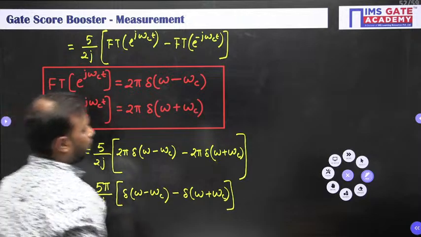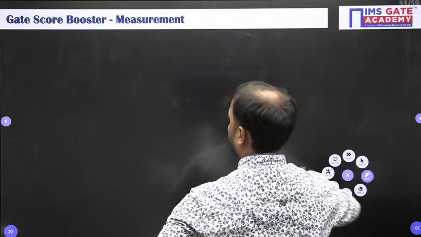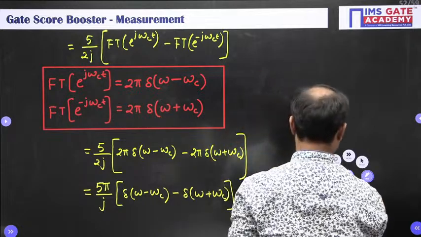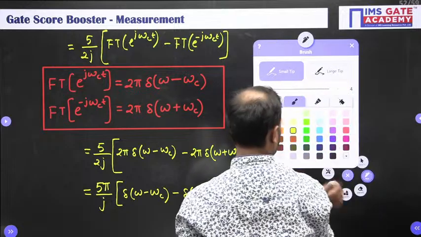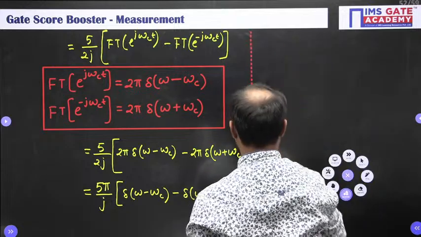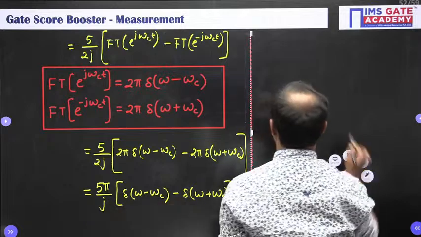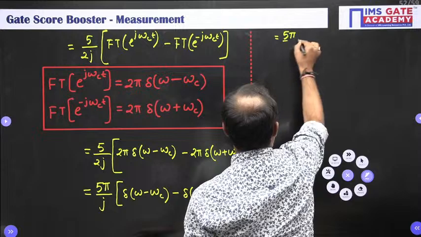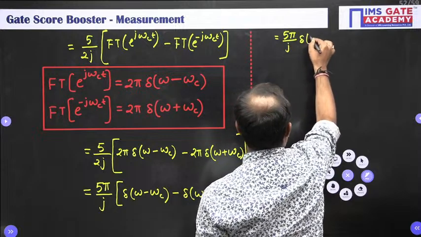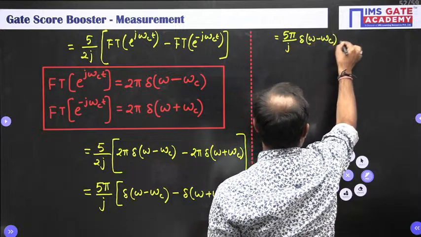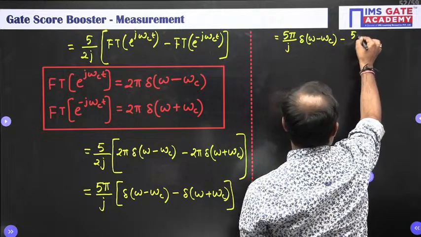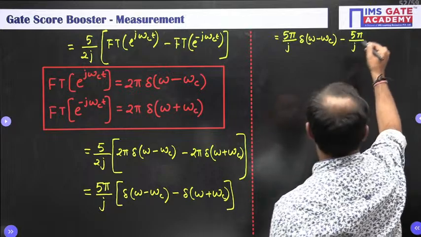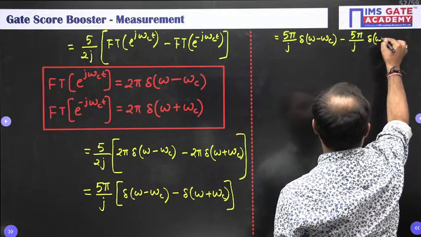Done. Or let me write here, this can also be written like this: 5 pi by j del omega minus omega c minus 5 pi by j del omega plus omega c.